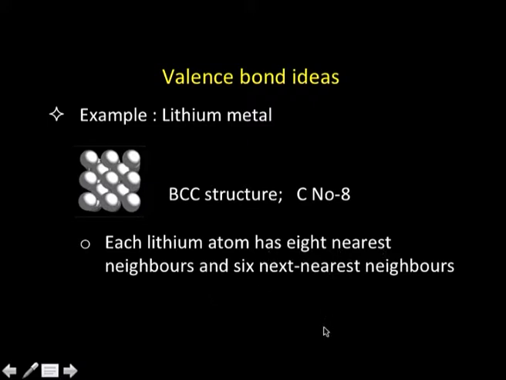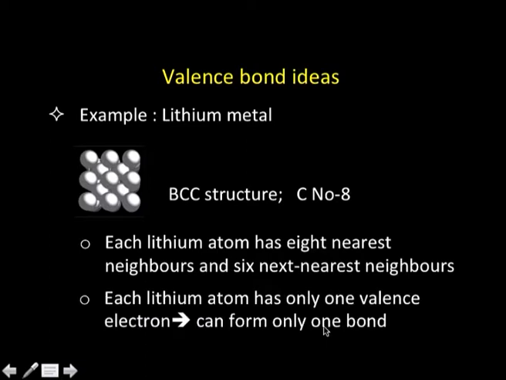The question is that lithium has only one valence electron. With one valence electron, how can it form so many bonds? As per valence bond theory, an atom with one valence electron can form only one bond with another atom. So, how do we reconcile this with a BCC structure? It is not possible.